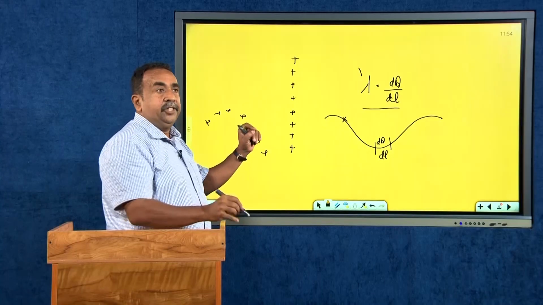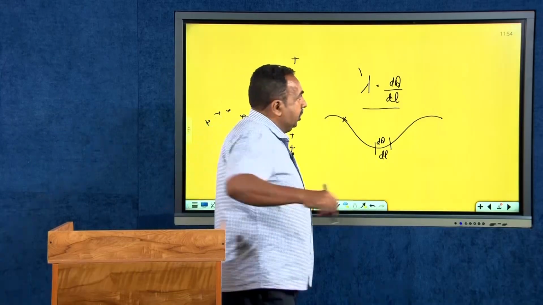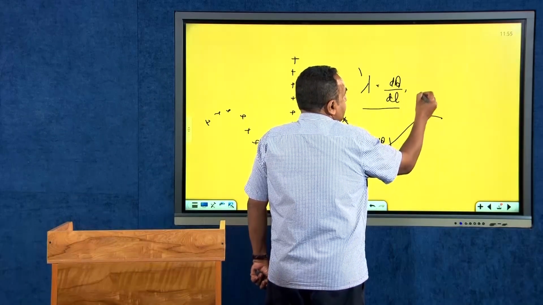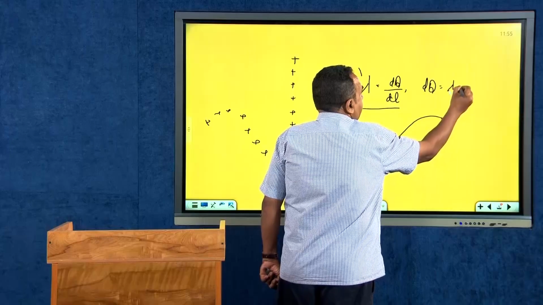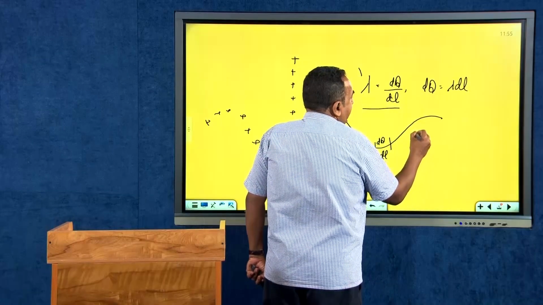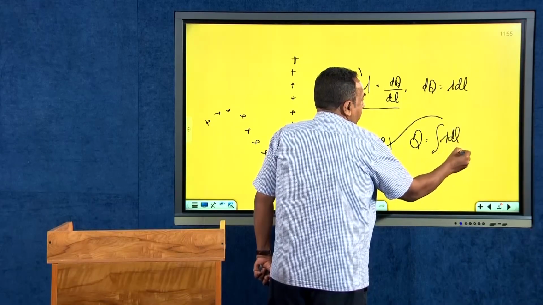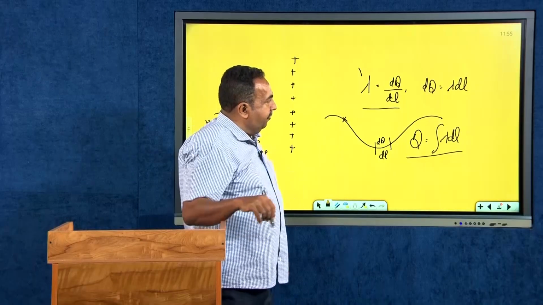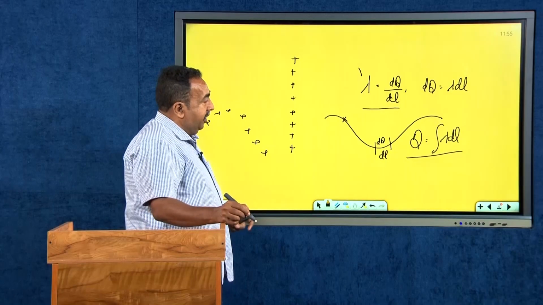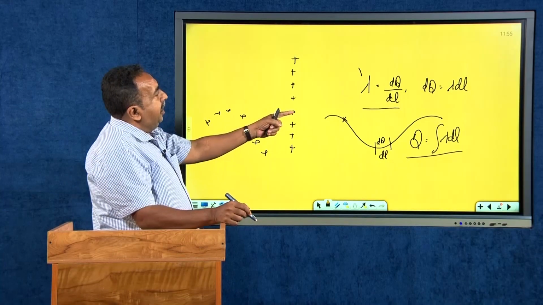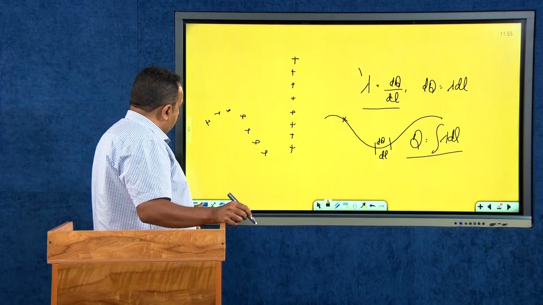I will call it the linear charge density, dq divided by dl. If I want my charge q, I have to take dq equal to lambda dl, and if I want q, I have to integrate this. I will get q equal to integral lambda dl. Therefore, this is the equation for a linear distribution of charges. The charge is distributed in the form of a line, and the linear charge density I will represent by the symbol lambda.